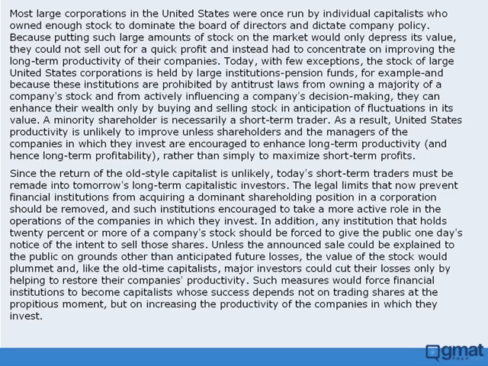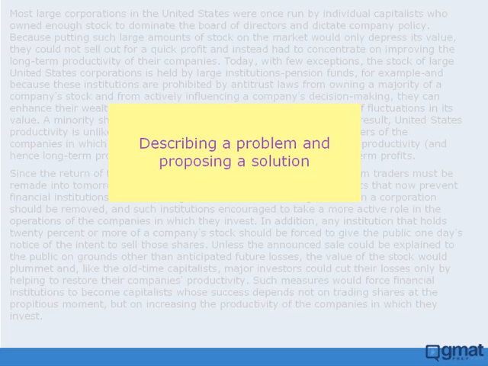Once again, you may wish to stop the video and summarize the main idea before continuing. Okay, the theme of this passage is probably best described as the fix, where the author provides a solution to a problem. The official guide summarizes the main idea as describing a problem and proposing a solution. Notice once again that the summary is generic, in that there's no mention of stocks or capitalism or corporations.